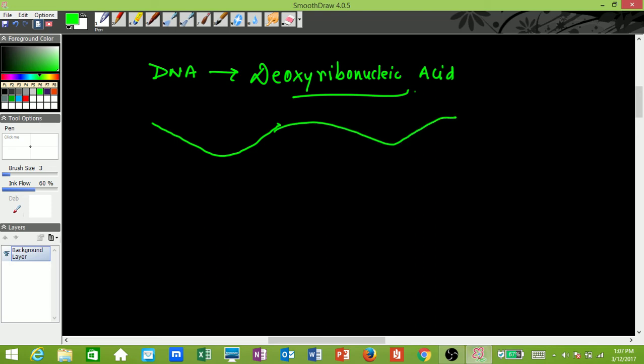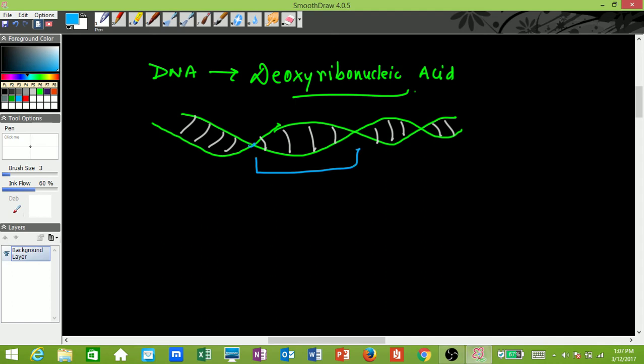you're going to see that there are going to be certain strands like this. Okay. Now, I'm not going to go into the detail of the DNA structure because that's not what we're going to actually study. You need to understand one thing here. In the DNA structure, if you take one segment of DNA, that particular segment of DNA is what we call a gene.